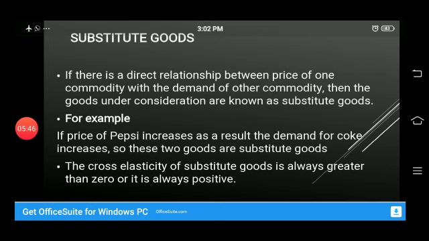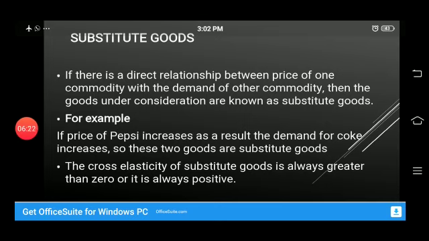other commodity, then the goods under consideration are known as substitute goods. For example, if the price of Pepsi increases, as a result, the demand for Coke also increases. So these two goods are known as substitute goods. Or we can say that if the price of Hardee's burger increases, then the demand of Subway burger also increases. So these are the substitutes.